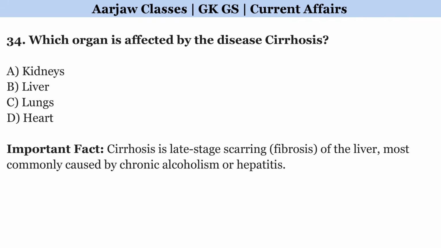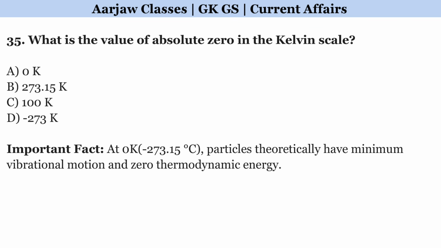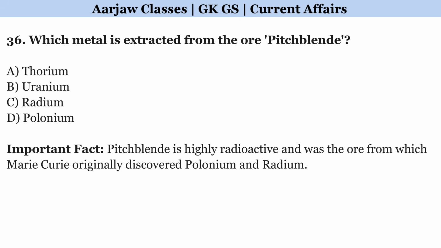Which organ is affected by the disease cirrhosis? Correct option is B. Liver. What is the value of absolute zero in the Kelvin scale? Correct option is A. 0 Kelvin. Which metal is extracted from the ore pitchblende? Correct option is B. Uranium.